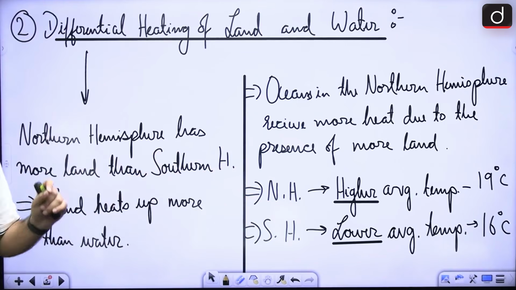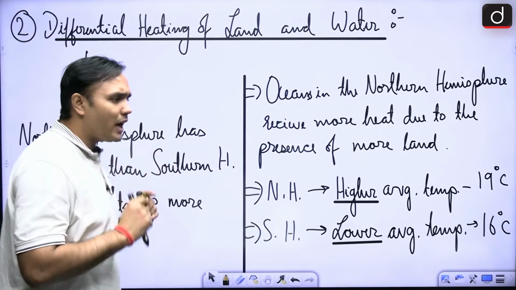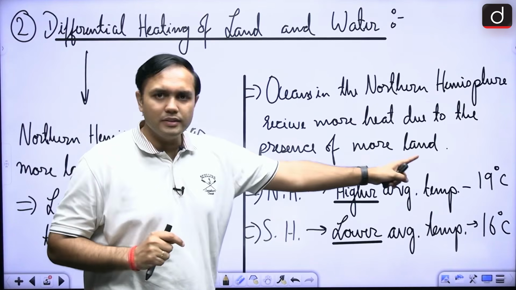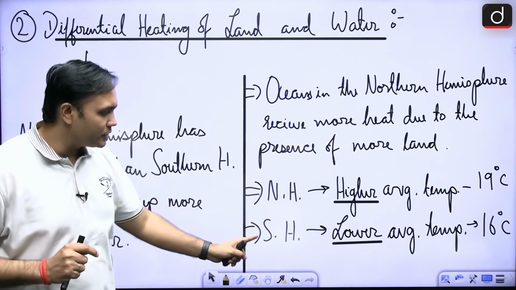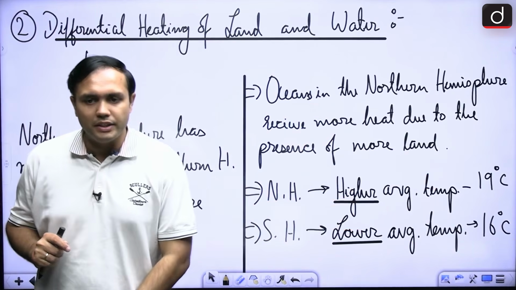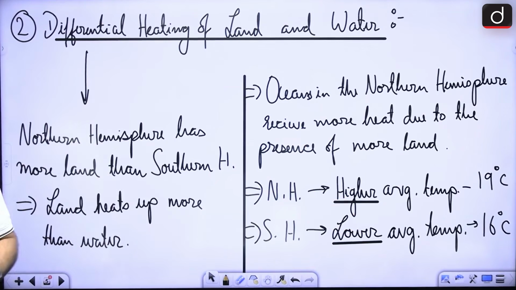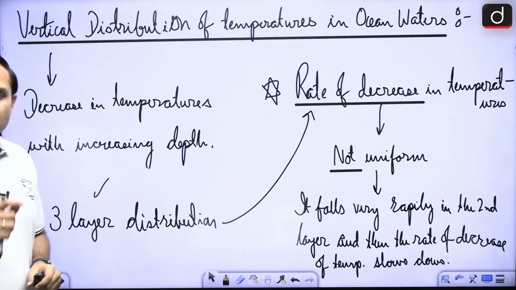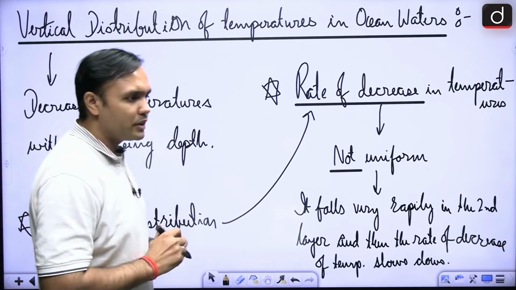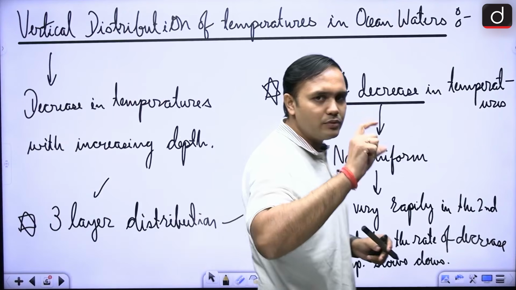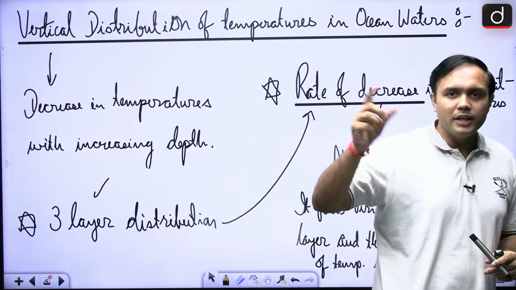This is a very important aspect. The average temperature of the northern hemisphere is 19 degrees Celsius, while in the southern hemisphere overall it is 16 degrees Celsius. So there is a differentiation with respect to latitude as well as hemispheres.